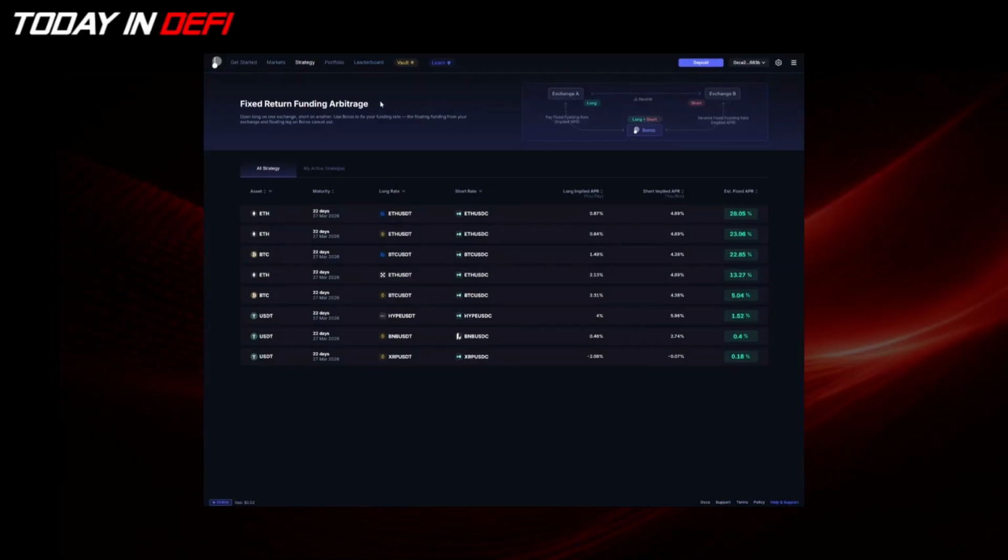In the past, in order to build these strategies, you needed to manage 4 trading legs by yourself. However, right now with this new feature from Boros, you can build up the whole position of 4 trading legs with just one click.